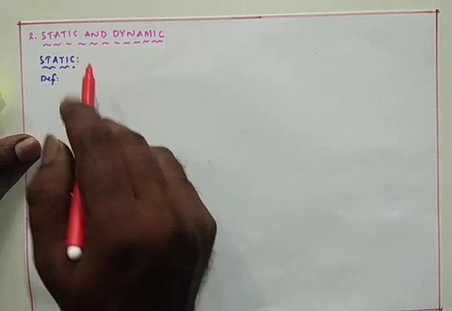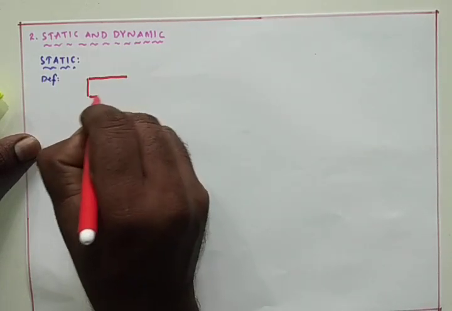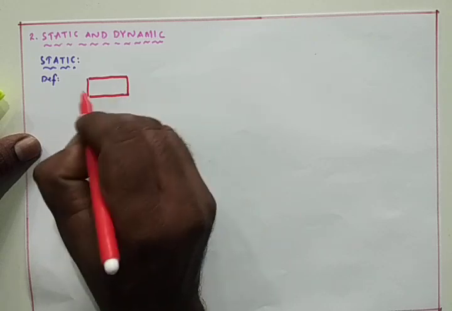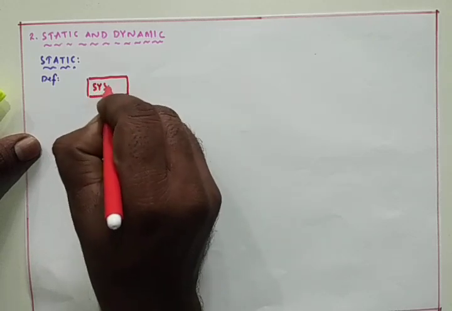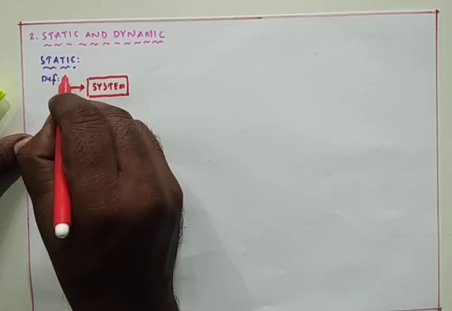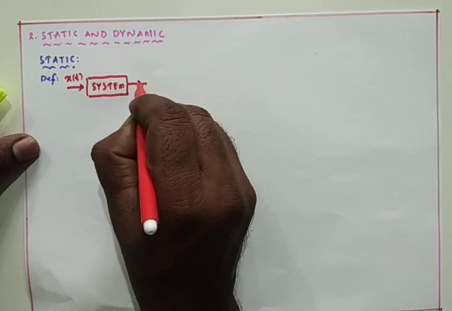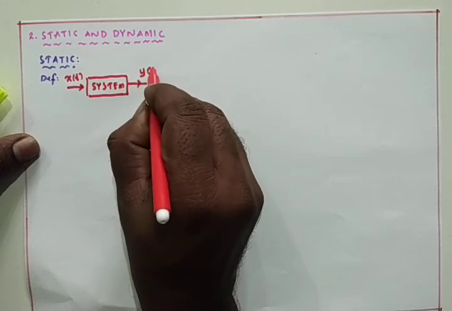Here I am going with the definition of the static system. Assume that it is a system to which I have given x of t as an input that generates y of t.